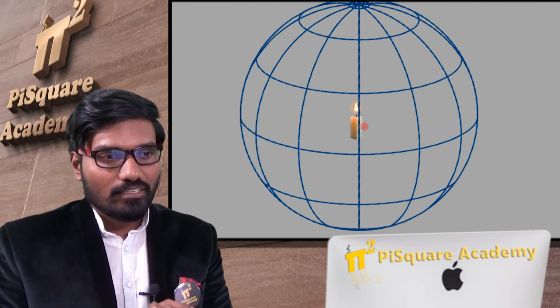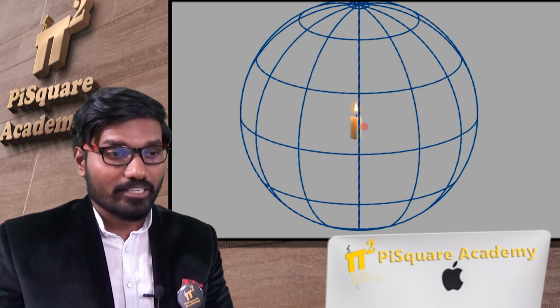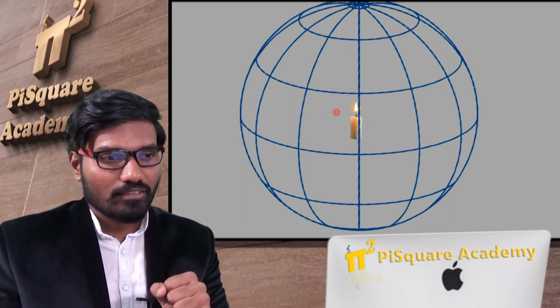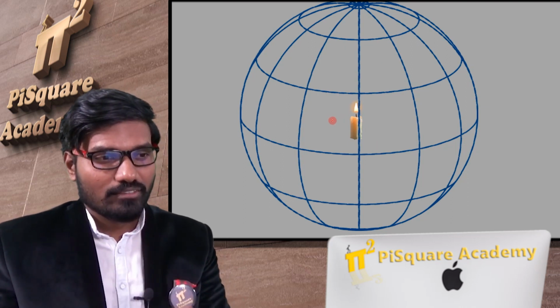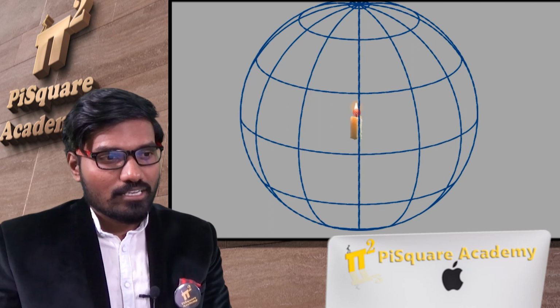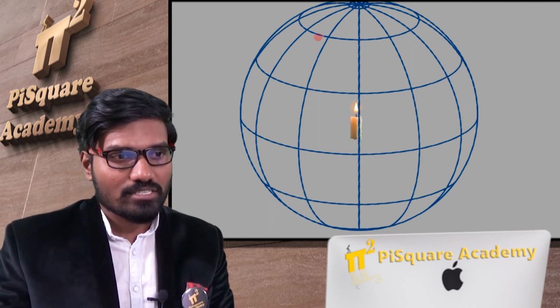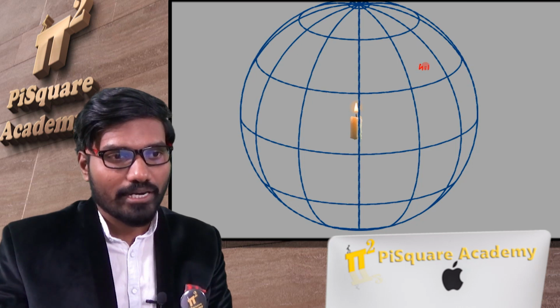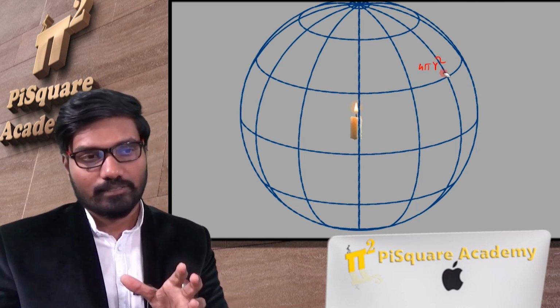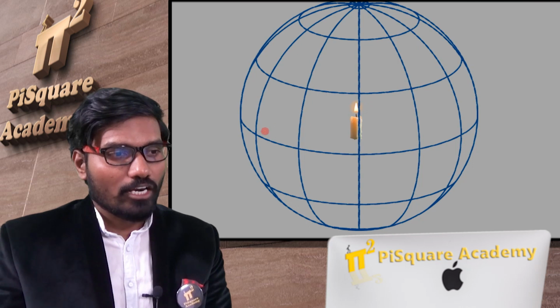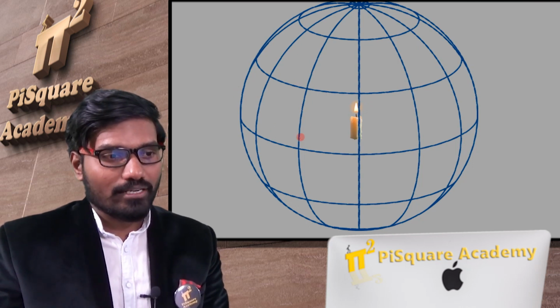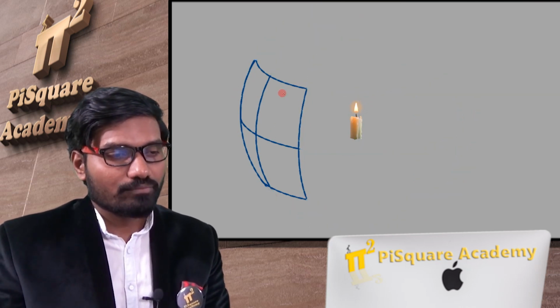Careful, I am introducing another unit here. We know the surface area of the entire sphere is 4 pi r square. Let me take 1 meter square area, only this part I am considering.